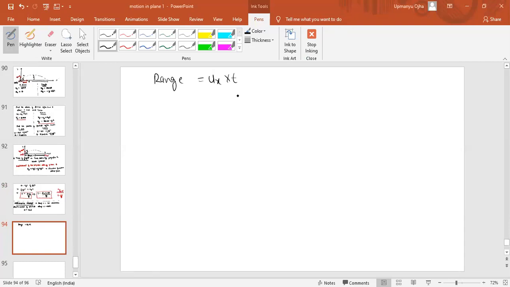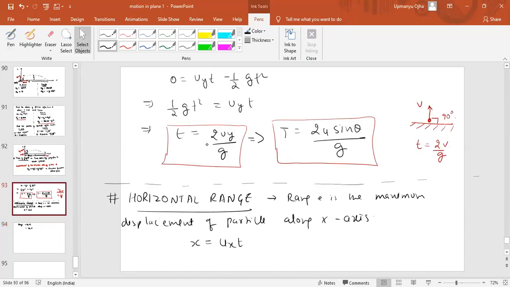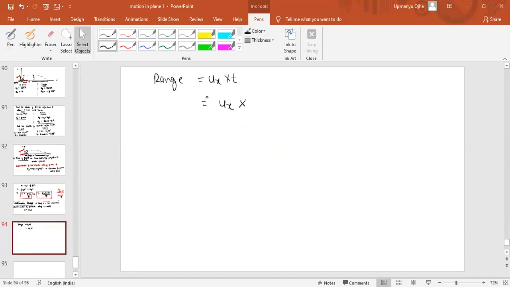Correct now. Component along the x-axis is ux, and this is the time of the flight. So ux into time of the flight, where time of flight is 2uy by g. Therefore, the range will be equal to 2ux uy by g.